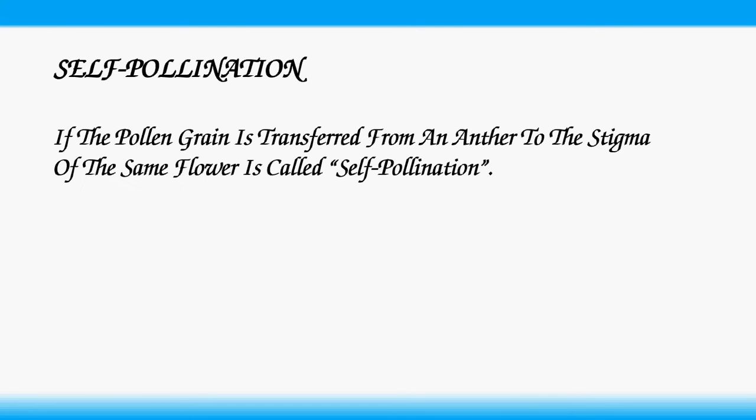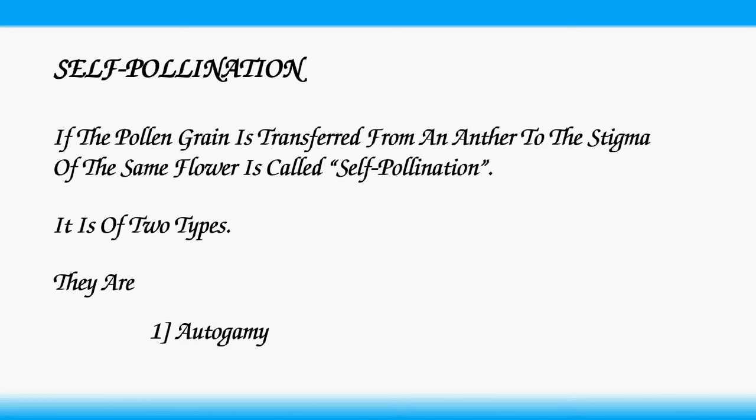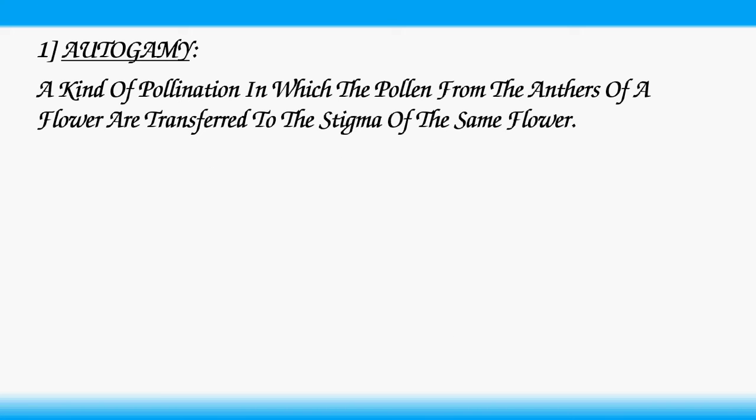Self-pollination. If the pollen grain is transferred from an anther to the stigma of the same flower, it is called self-pollination. It is of two types. They are autogamy, geitonogamy. Autogamy. It is a kind of pollination in which the pollen from the anther of a flower are transferred to the stigma of the same flower.